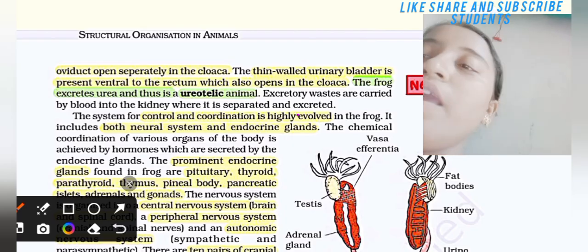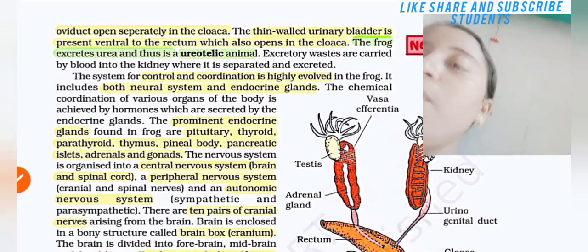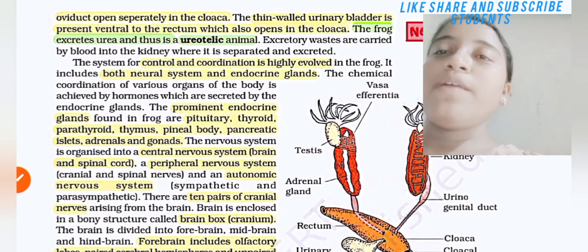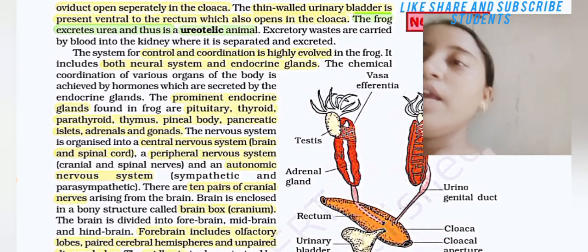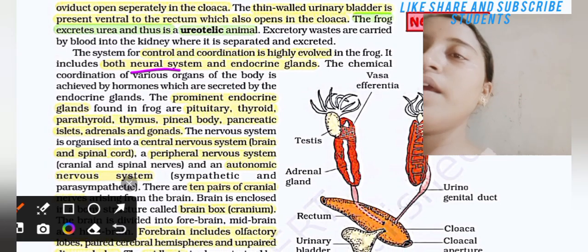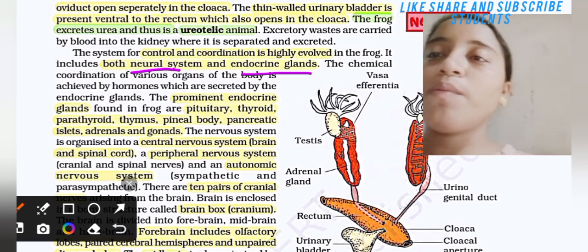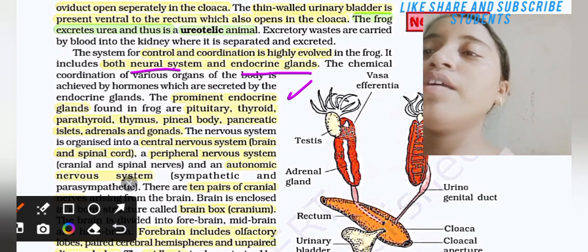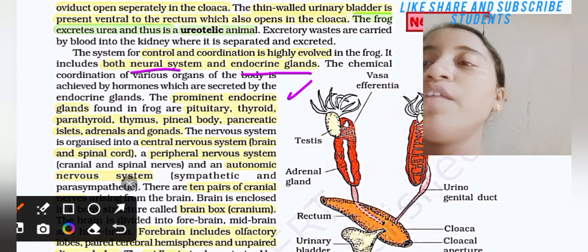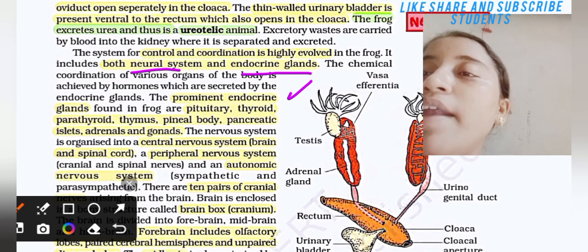Excretory waste is carried by blood into the kidney where it is separated or excreted. The system of control and coordination is highly evolved in the frog. It includes both the neural system and endocrine glands. The chemical coordination of the various organs of the body is achieved by hormones which are secreted by endocrine glands. The prominent endocrine glands found are the pituitary, thyroid, parathyroid, thymus, pineal body, pancreatic islets, adrenal, and gonads.